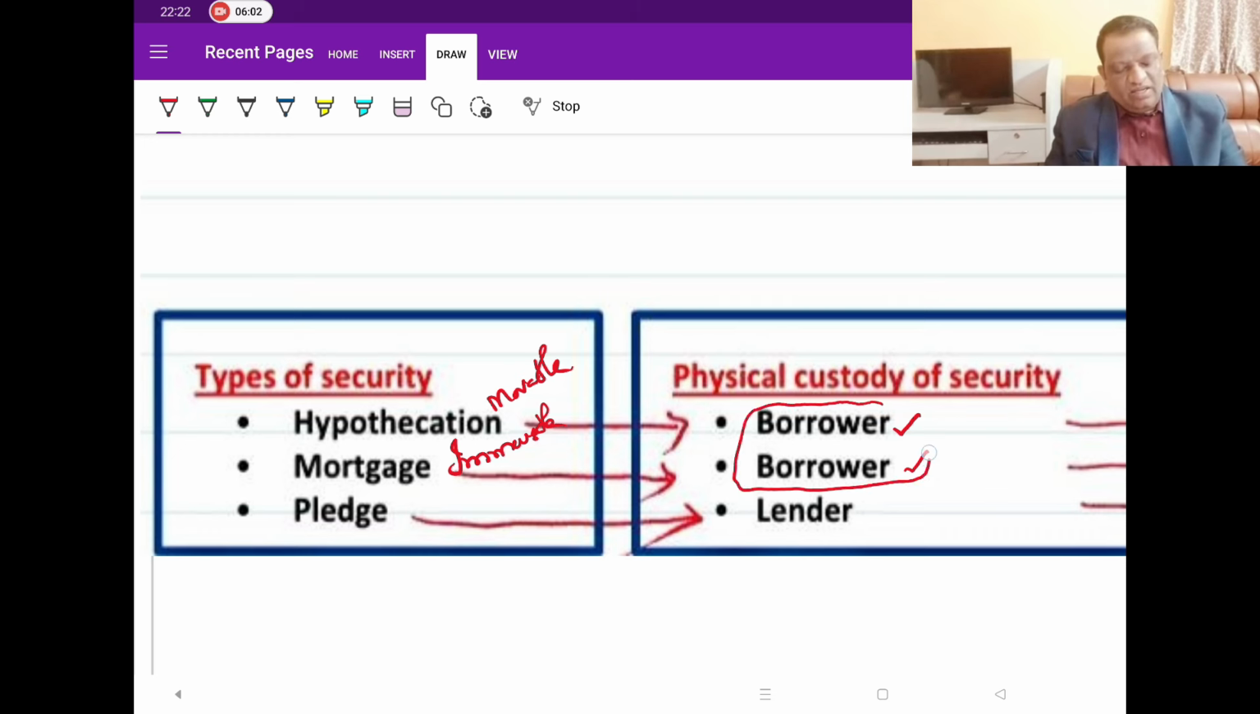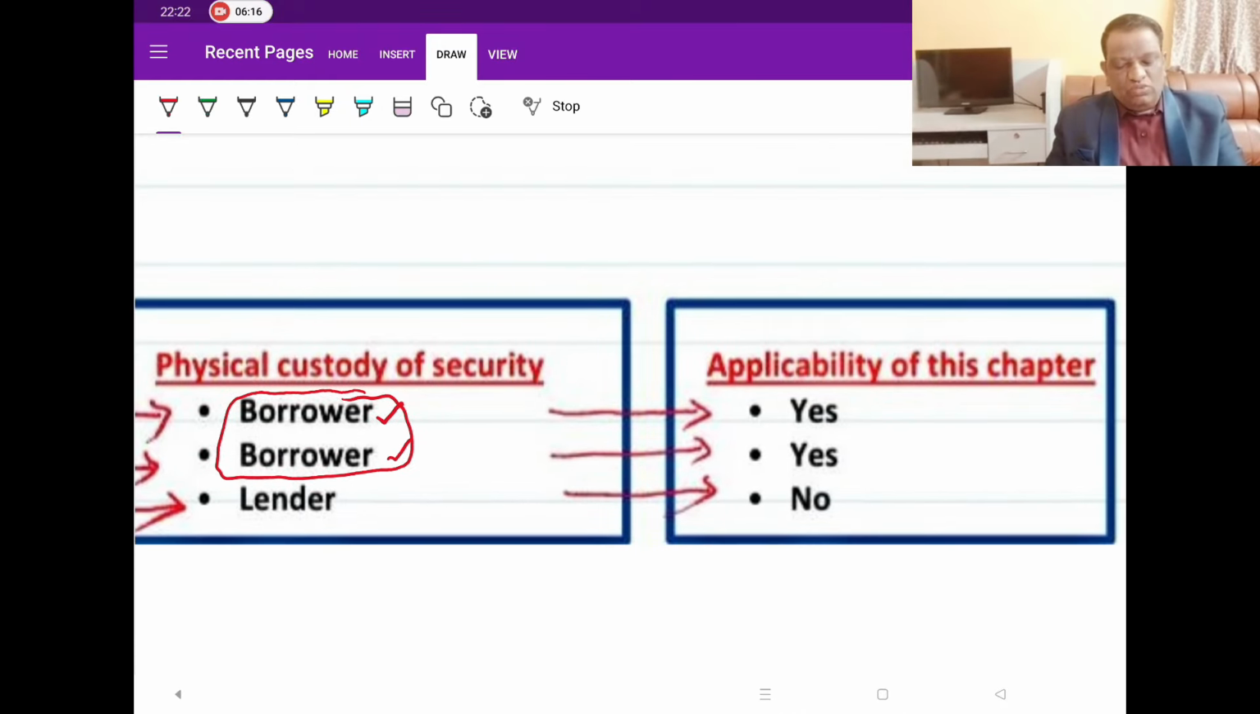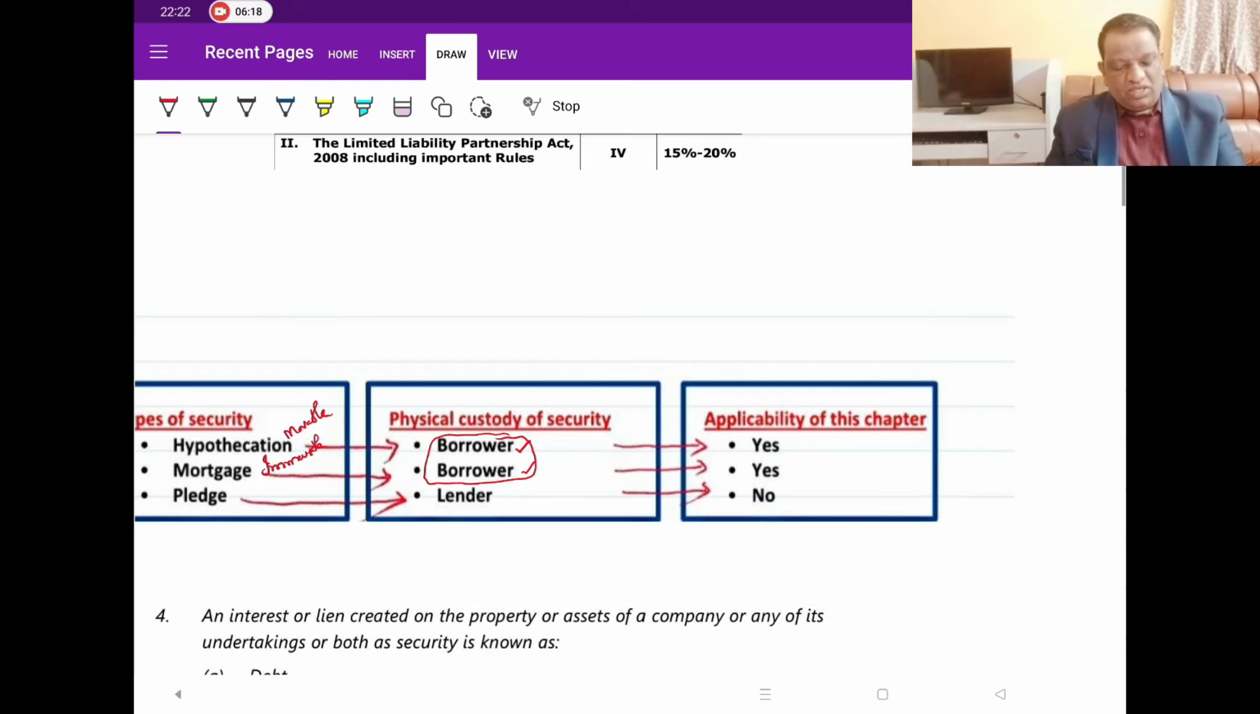So the lender is at high risk here, because since the custody is with the borrower, what happens if he damages the property? What happens if he sells this property to somebody else? That is where the registration of charges would come in. That is why we say that for these two cases, hypothecation and mortgage, this concept of registration of charge is very much relevant.